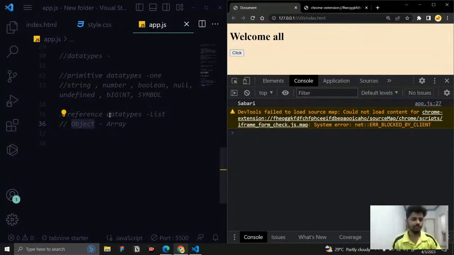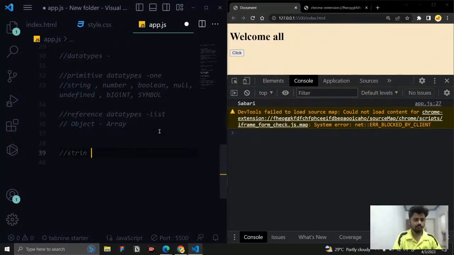These are the types of data types. First of all, let's see what a string is. A string is nothing but a sequence of characters. What is meant by a sequence of characters? All the words and letters are characters. If you combine those letters into a word, that is a sequence of characters. It's simply a word.